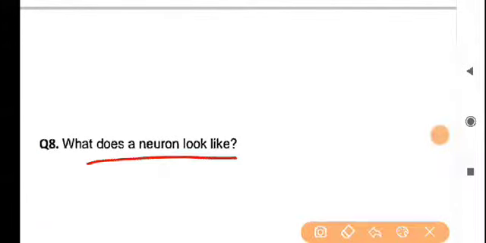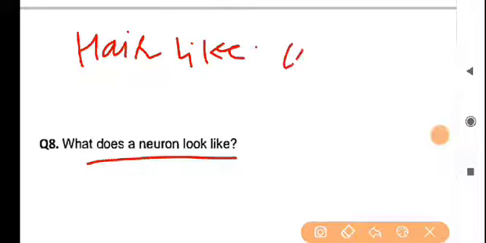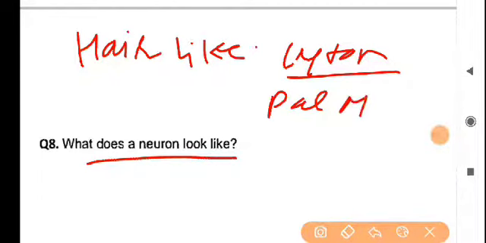What does a neuron look like? The question is asking how a neuron looks. It is somehow hair-like projections, and their cyton part is somehow a palm-shaped structure.